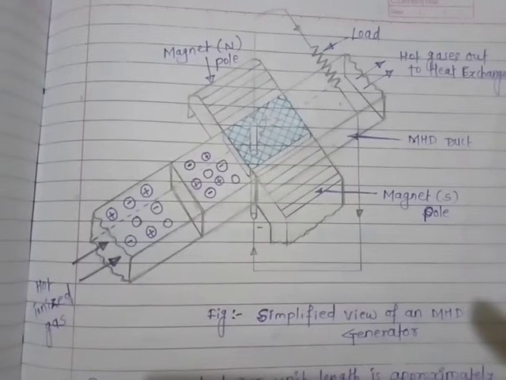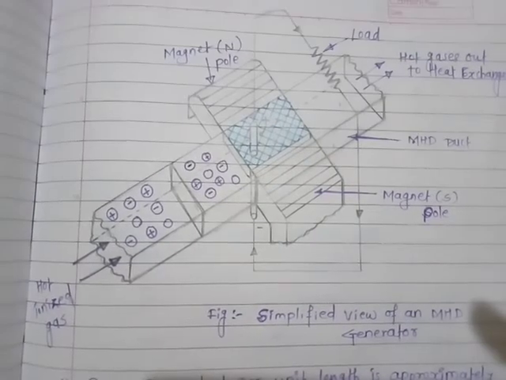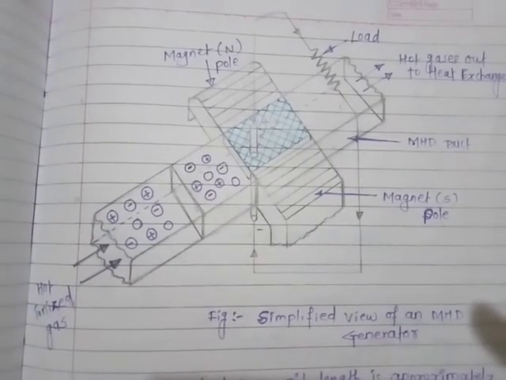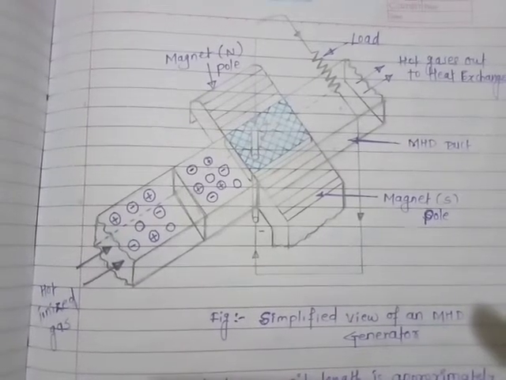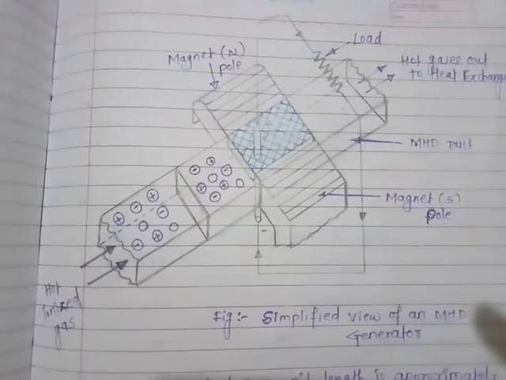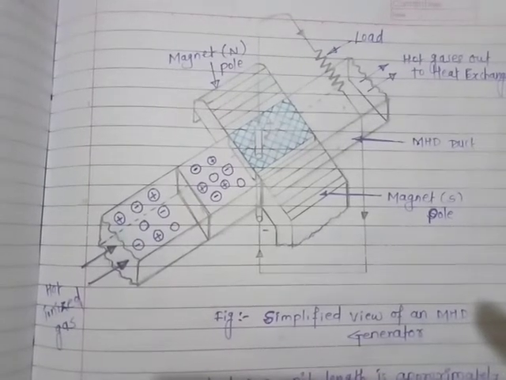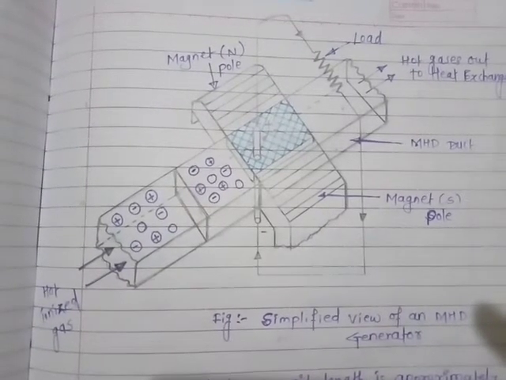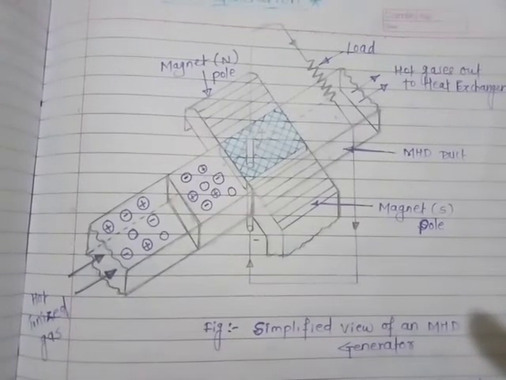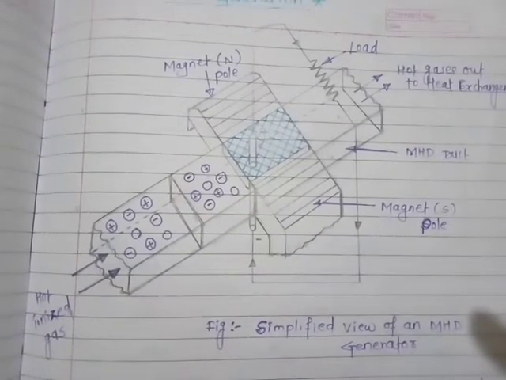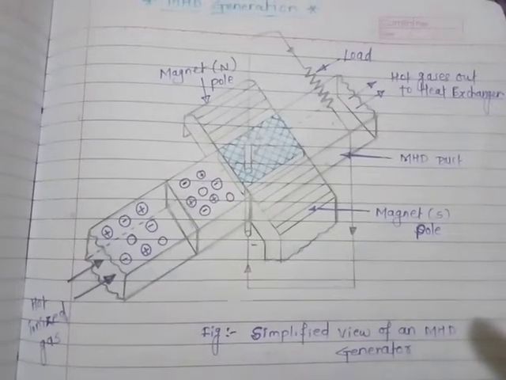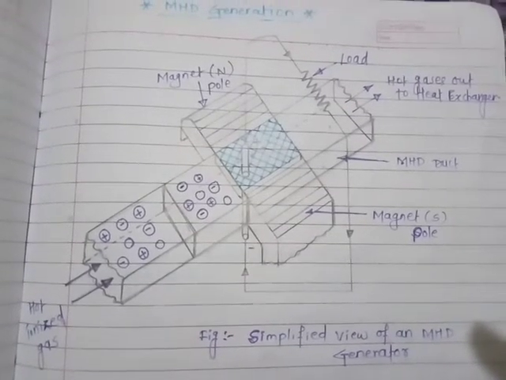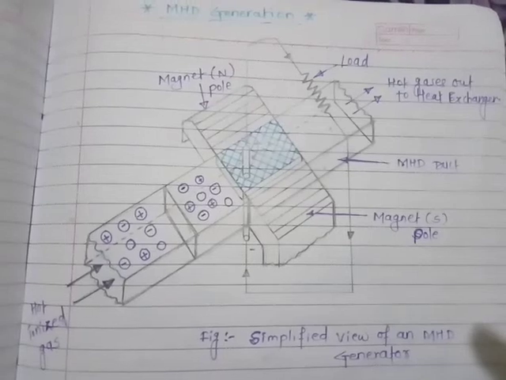The duct through which the electrically conducting ionized gas flows has two sides supporting a strong transverse magnetic field of 4 to 5 Tesla. 1 Tesla is equal to 10 raised to the power 4 gauss. At right angles to this flow, the other sides form the faces of electrodes, which are joined through an electric circuit.